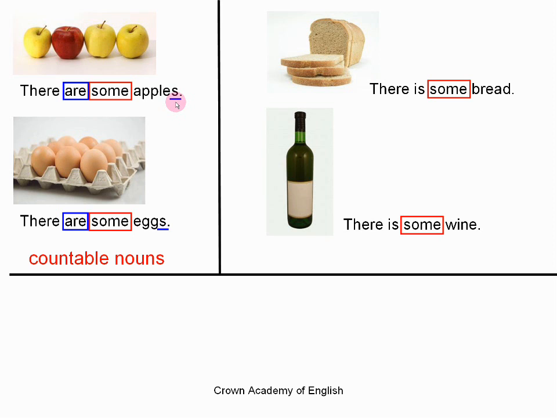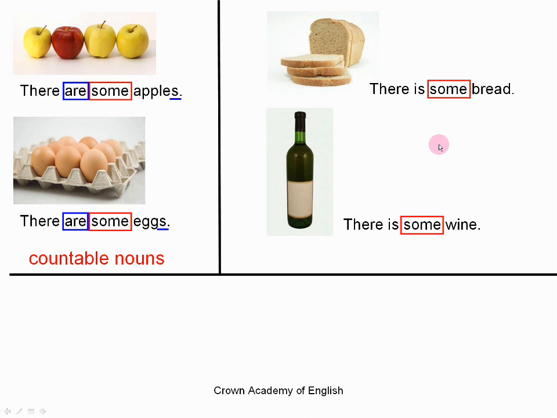So these on the left, they are examples of countable nouns. Countable nouns are nouns which are separate objects. We can count them. And a countable noun can exist in the singular and also the plural. Here, for these examples, they are in the plural. So we use the word some in positive sentences for countable nouns which are in the plural. Okay?